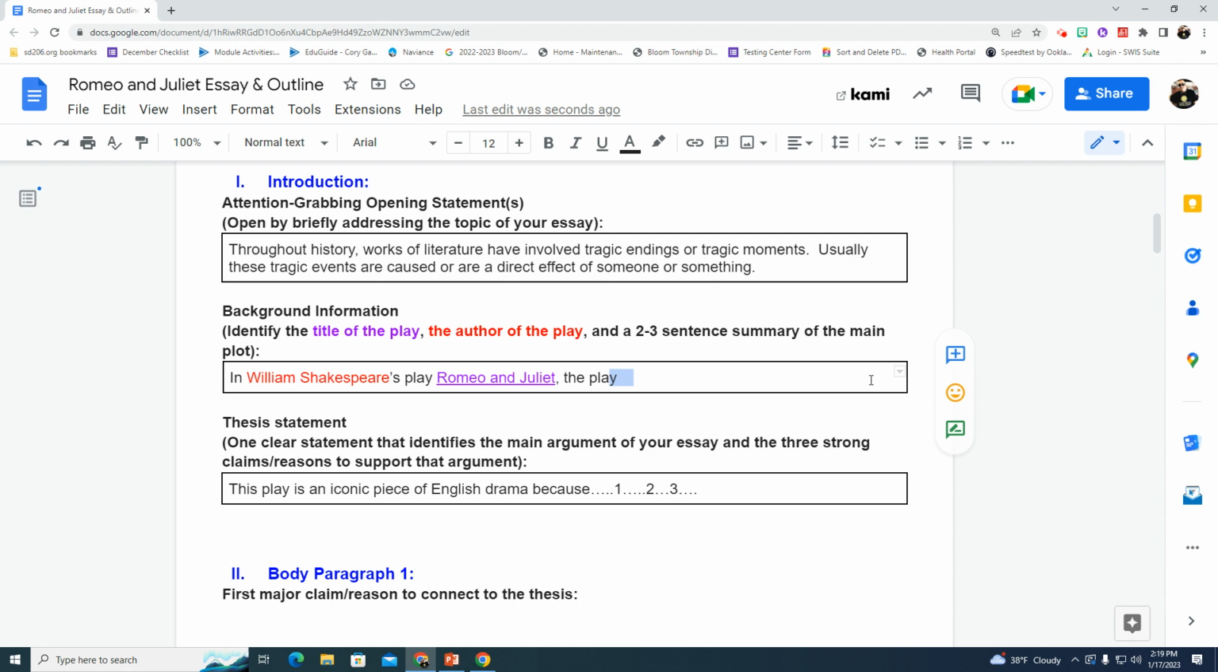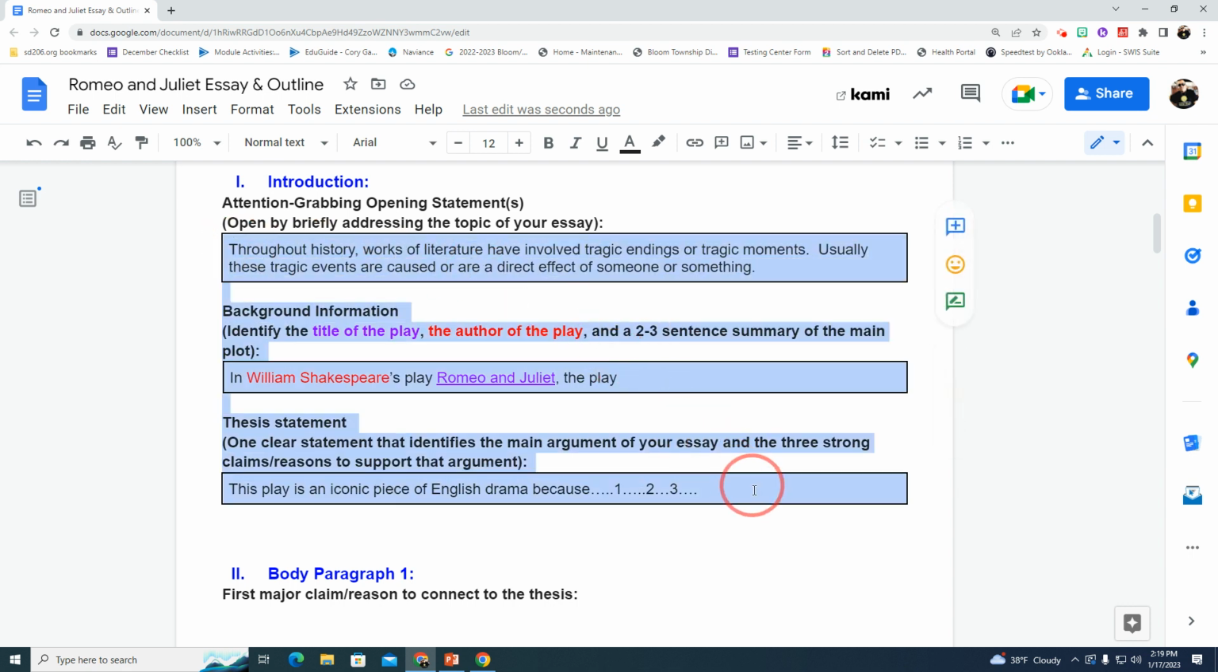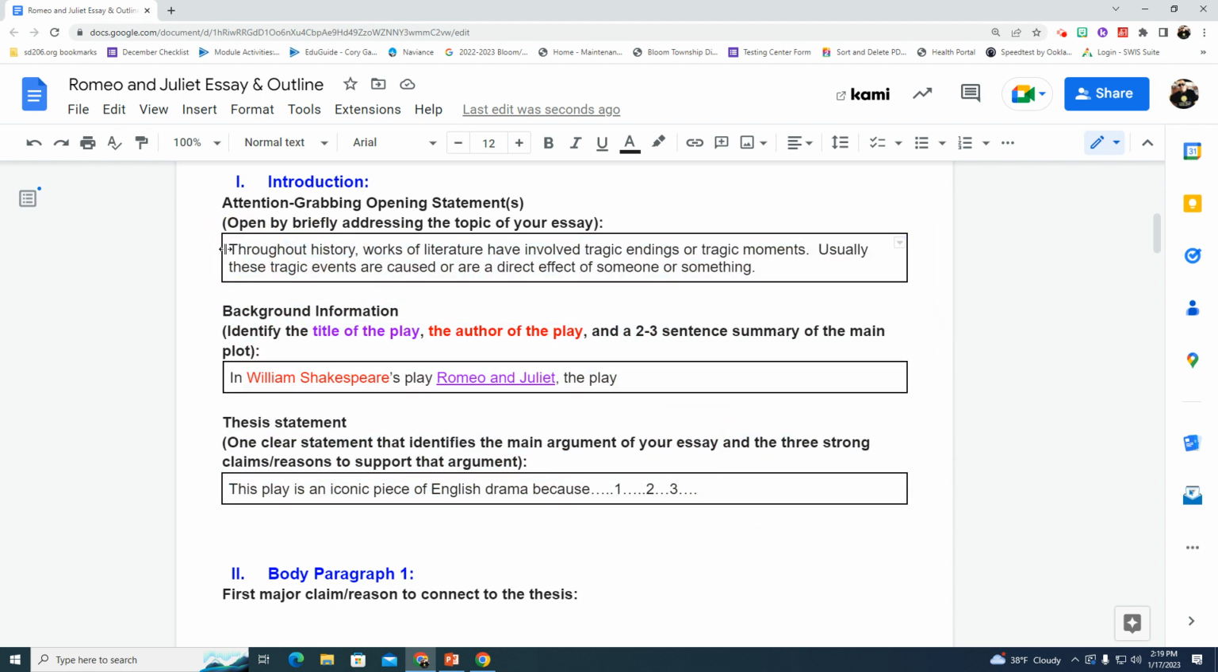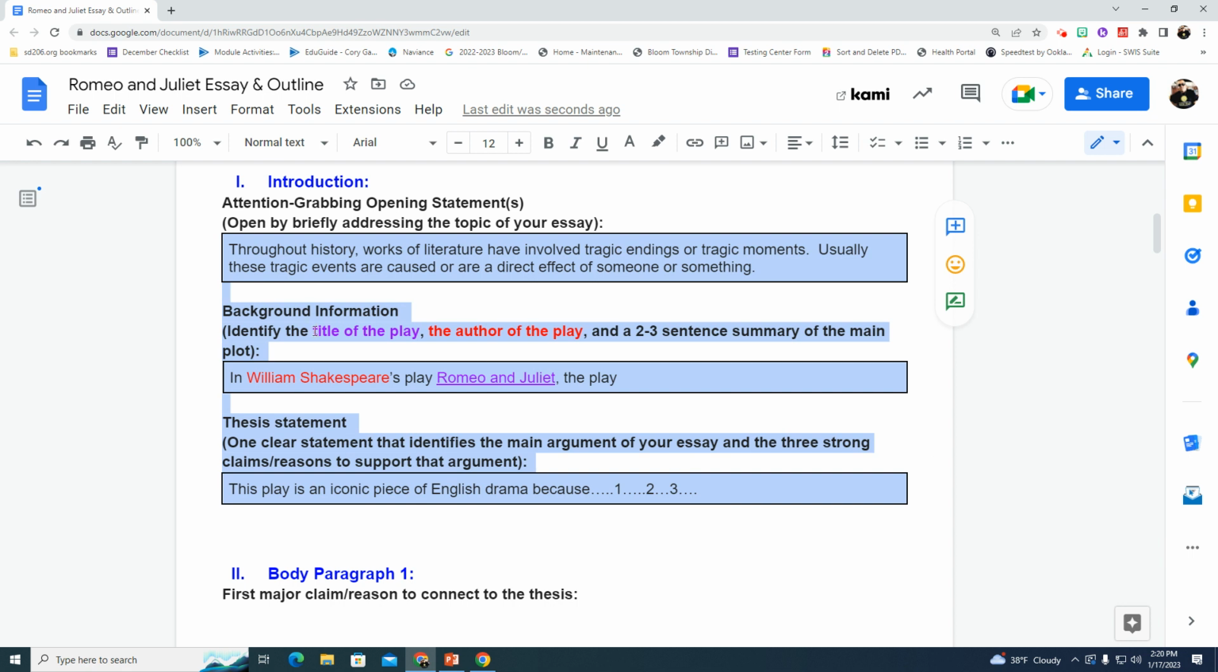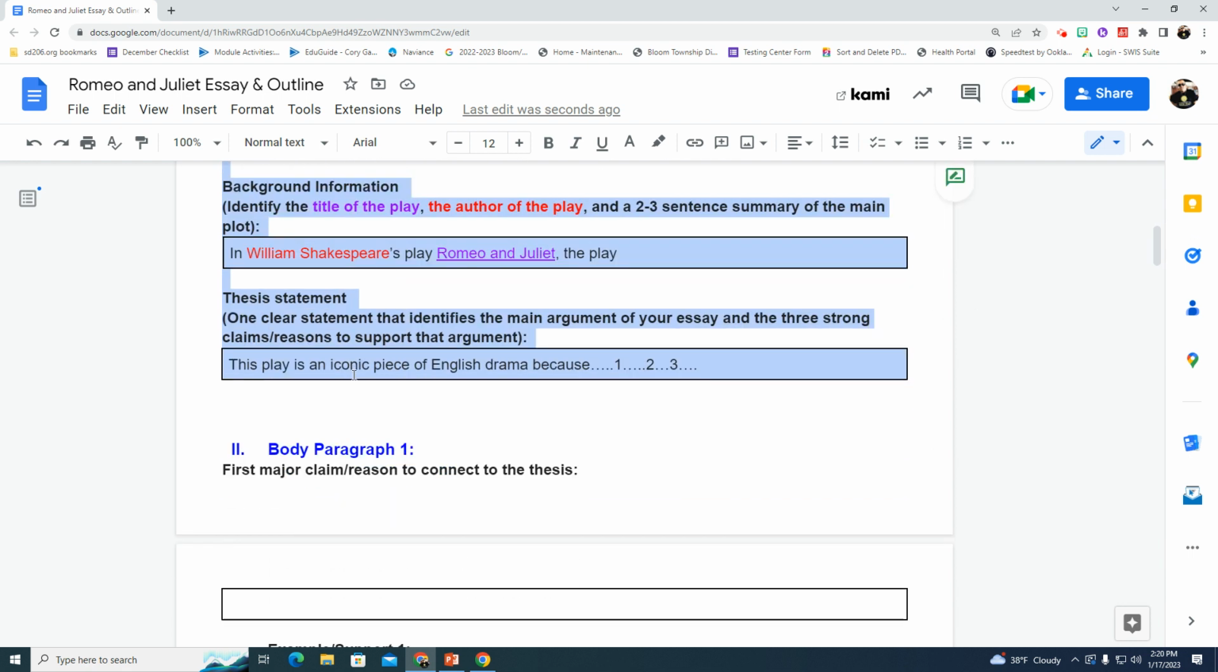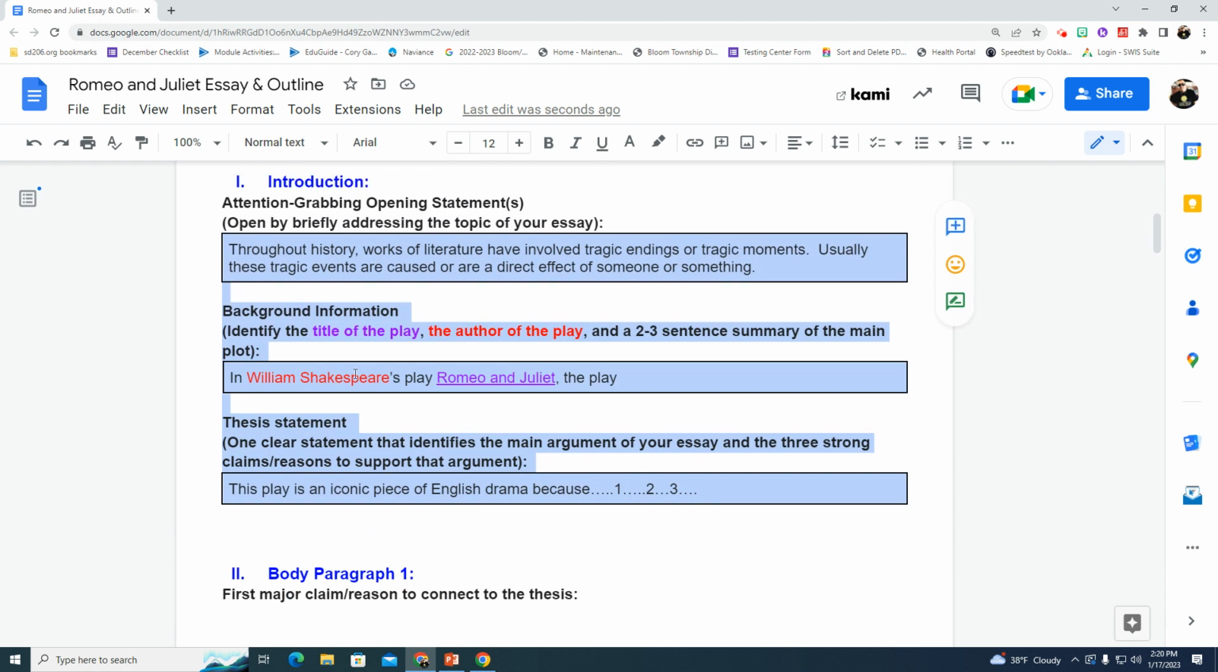All right, if you're back, I'm assuming that you have this box completed, which means now all 3 of your boxes should be completed. You should have your attention-grabbing sentence or sentences. You should have your background information with 2 or 3 sentences summarizing the play. And you should have your thesis statement with your 3 main points. And if you have that, your introduction is completely finished. Your first paragraph is done, and you're ready now to move to your first body paragraph. And we'll talk about that in a different video.